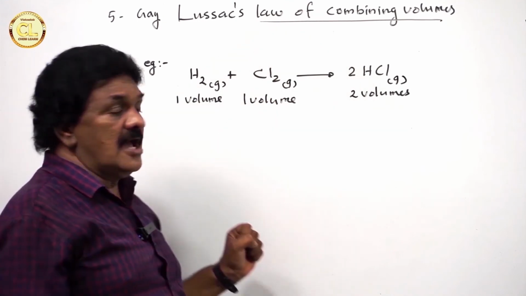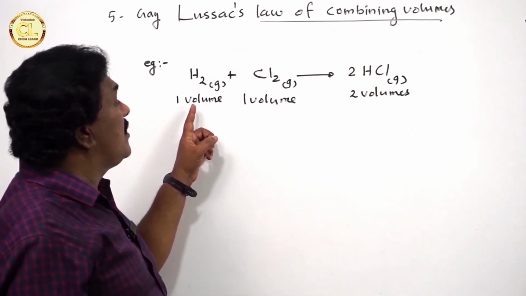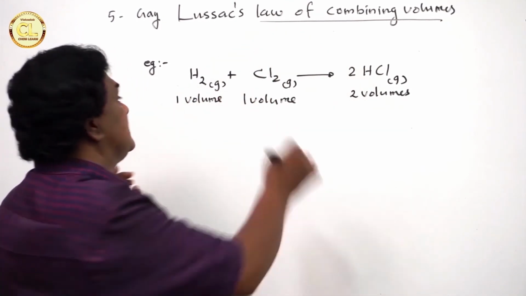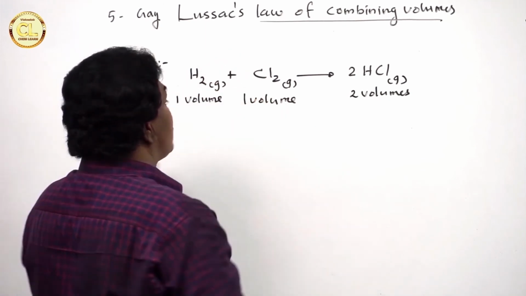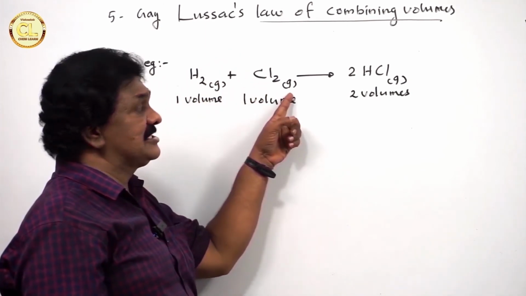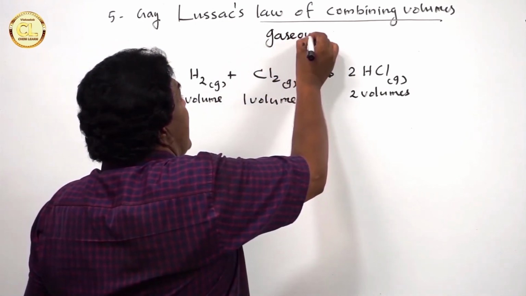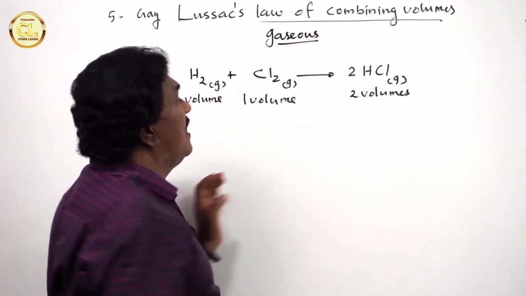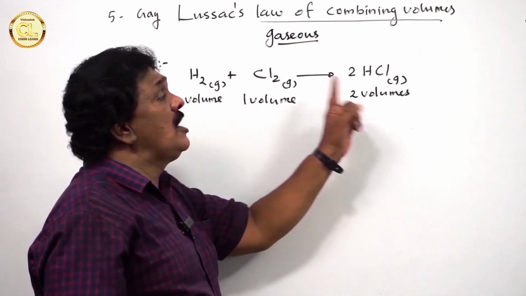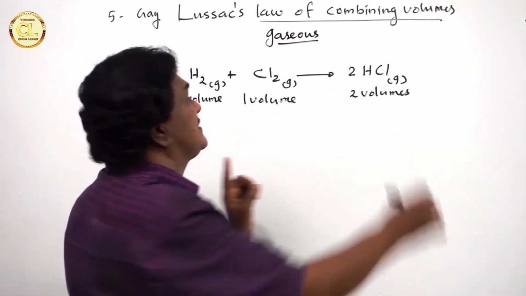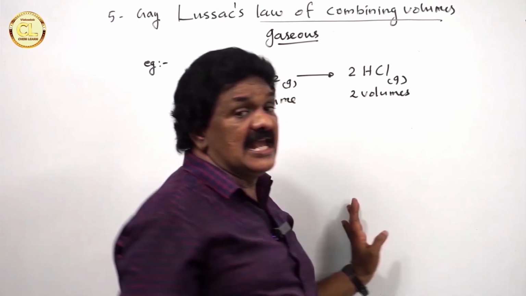According to Gay Lussac's law, the volumes of gaseous reactants, that is, what are gaseous reactants? Hydrogen and chlorine, they are reactants in gaseous state. And the volume of gaseous product, the gaseous product is HCl.